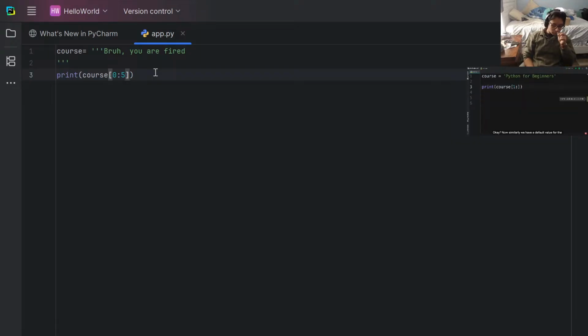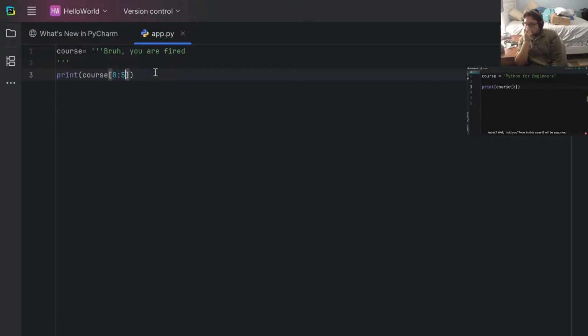Now similarly, we have a default value for the start index. So if we don't supply the start index, but add an end index like 5, Python interpreter will use 0 as the start index. We get Pytho.